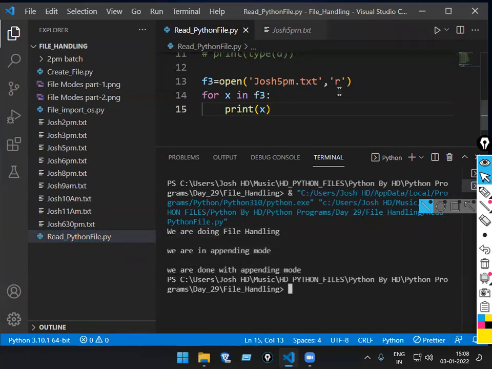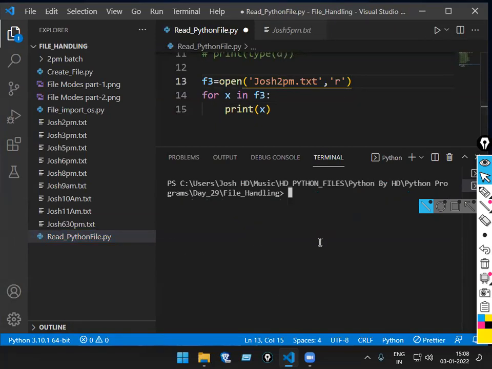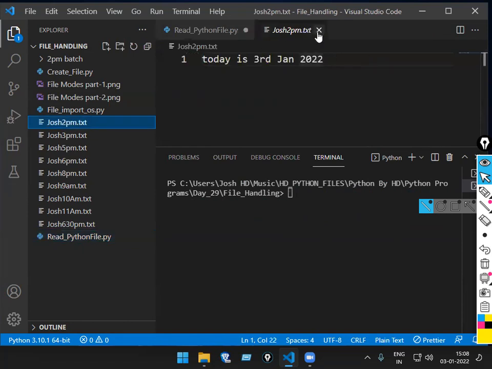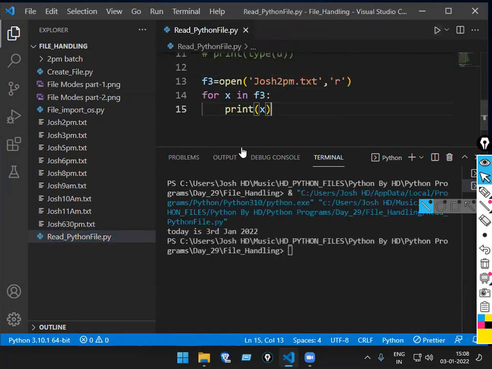Yes. If I only pass 2 p.m., that is also not a problem. What will come there? Something which I have there. Today is 3rd Jan. That's it. So run the code. We can even use the for loop also. Whatever is in the content of that file will be printed. That can also be printed with the help of a for loop. So this is regarding the file handling part.